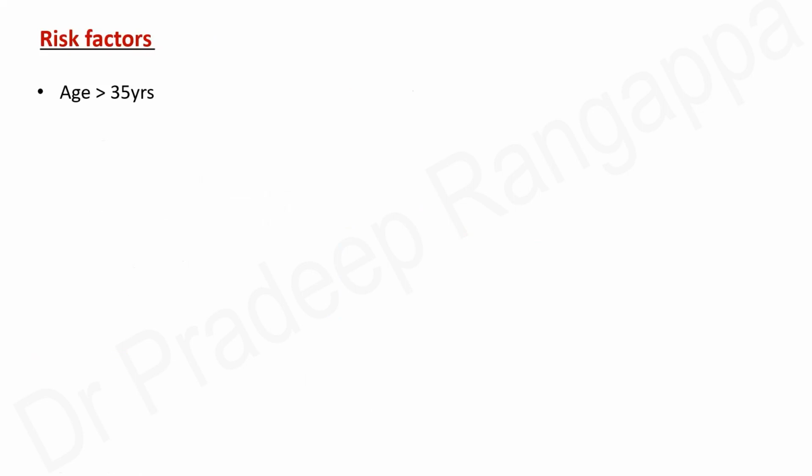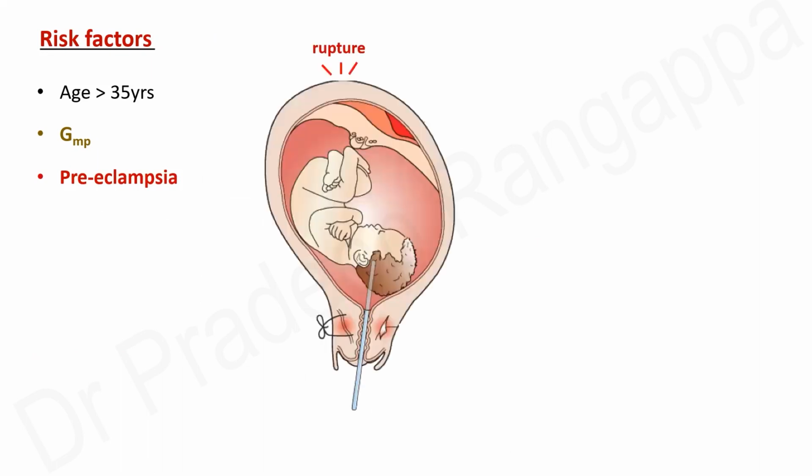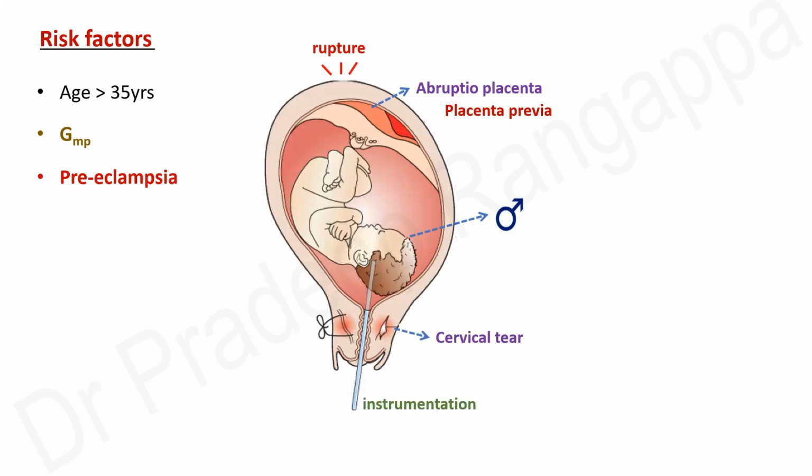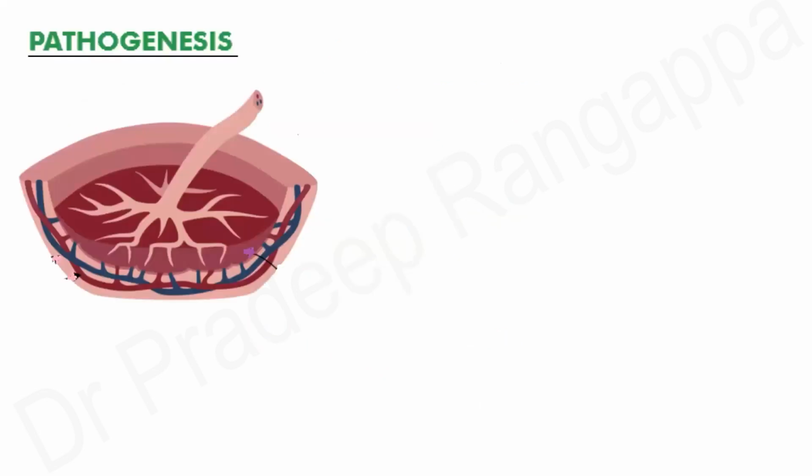So we need to understand what the risk factors for amniotic fluid embolism are. The risk factors are elderly primigravida, age more than 35 years, or multiparous gravida, who have had multiple pregnancies in the past, and any other pregnancy-associated complication like preeclampsia, and uterine complications like uterine rupture, abruptio placenta or placenta previa. Having a male baby also constitutes one of the risk factors, as does having any cervical tear, instrumentation during the delivery process, or cerclage removal. All these constitute important risk factors for amniotic fluid embolism.